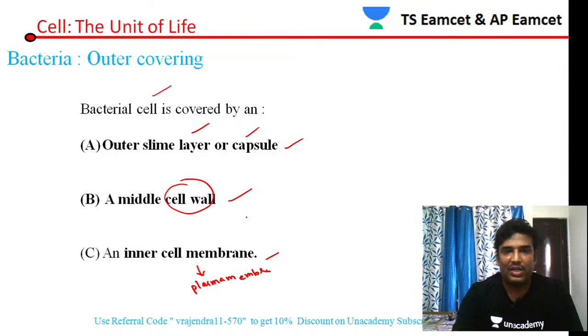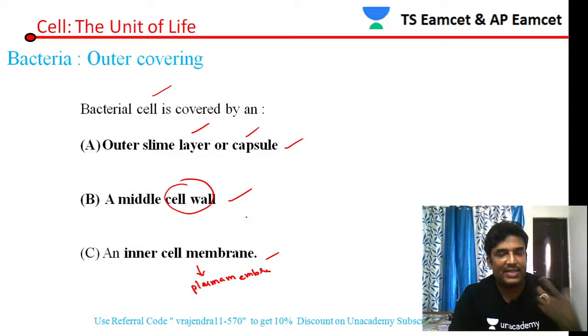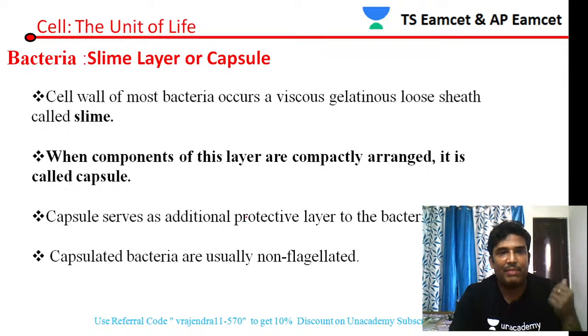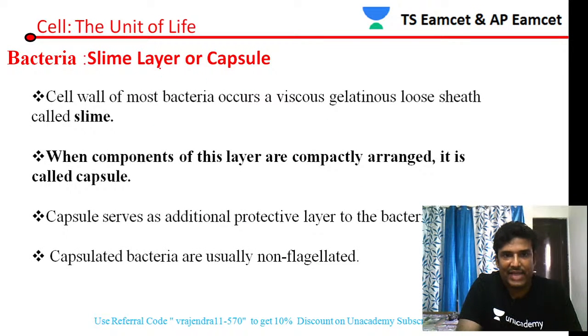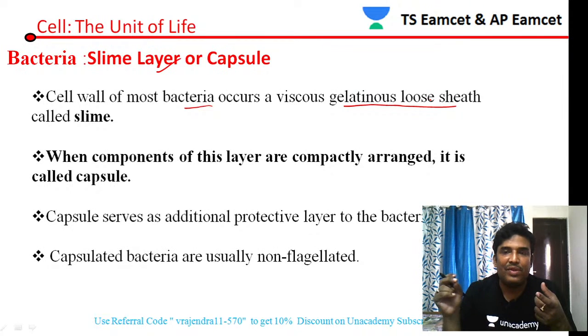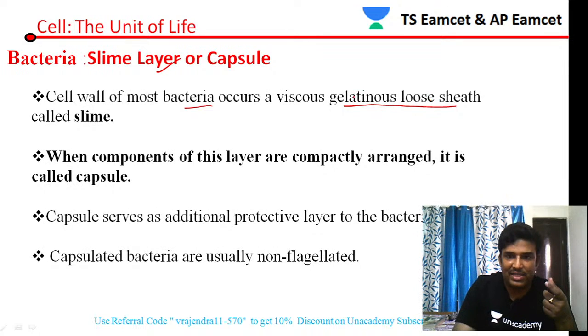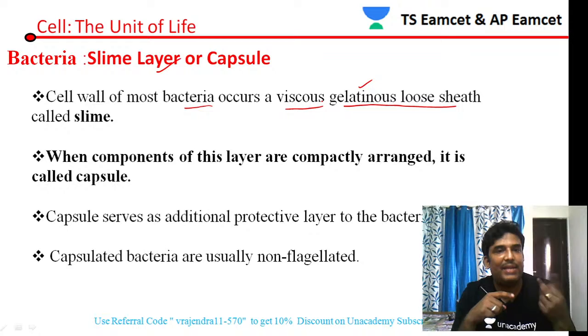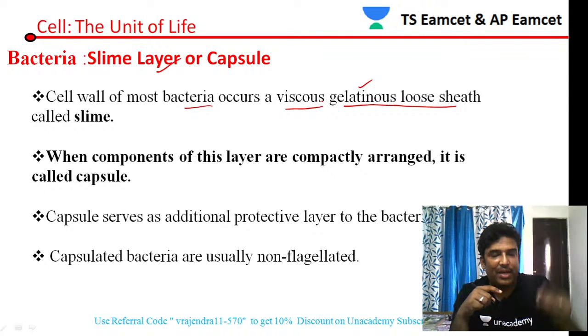So the bacteria's outer covering: bacteria is covered by a slime layer, cell wall and inner membrane. Let us see about the slime layer or capsule. The cell wall of most bacteria is covered by a viscous gelatinous loose sheet. That slime layer is a loose sheet, gelatinous and viscous. If you take the bacteria and observe under a microscope, that mucus layer is gelatinous or viscous in nature.